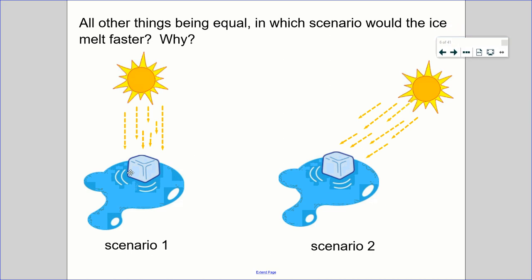We've got two ice cubes. One has a sun or some kind of heat source, maybe a heat lamp, whatever, directly above the ice cube. And then later on, we have a different scenario, a different ice cube of the same size, and that heat source is coming at an angle. Which would melt the ice faster? And the answer is scenario one.